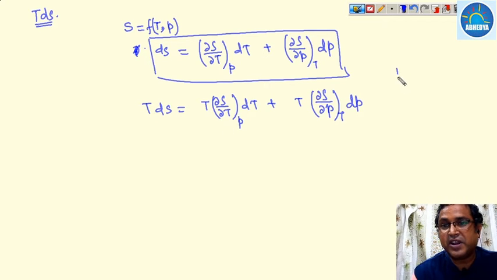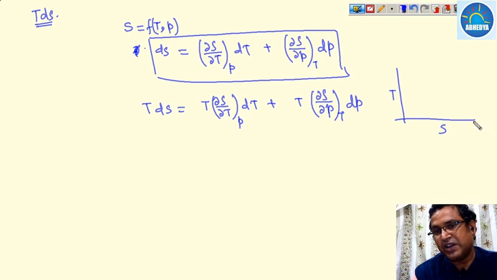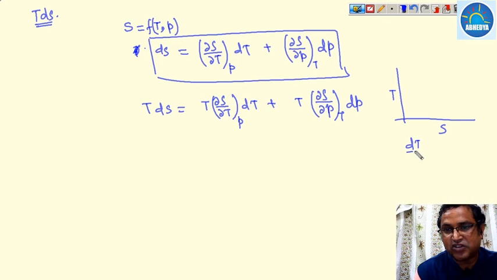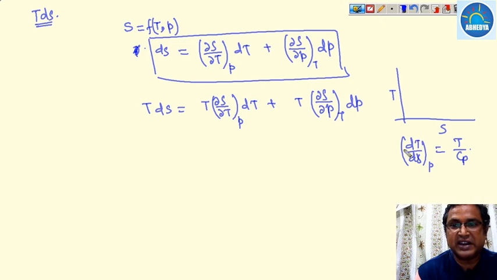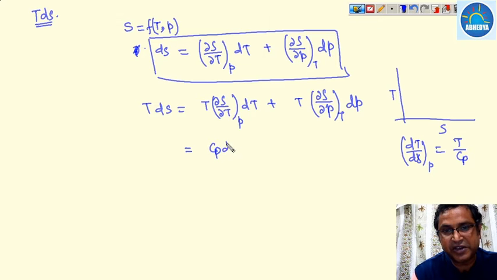If we remember the graph of temperature versus entropy for isobaric pressure, the slope dT over dS at a constant pressure is T by Cp. So T times del S over del T at a constant pressure is Cp dT.